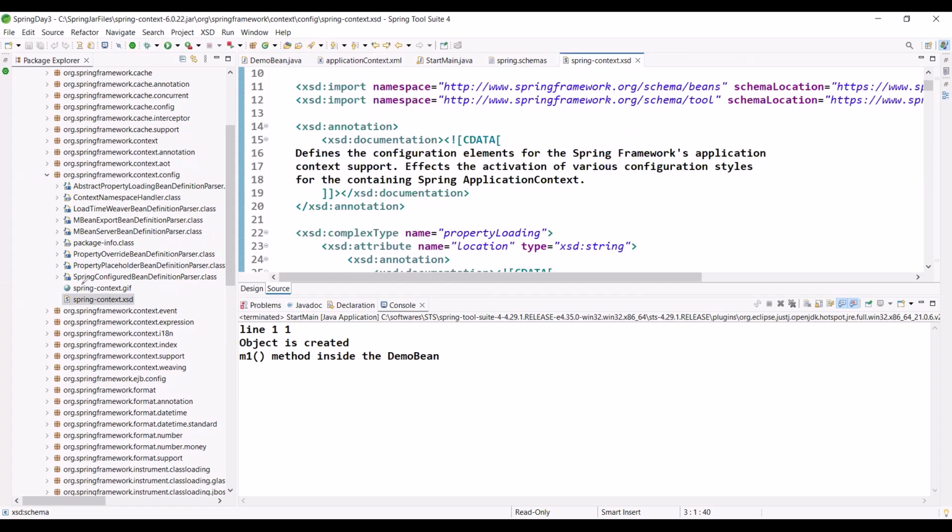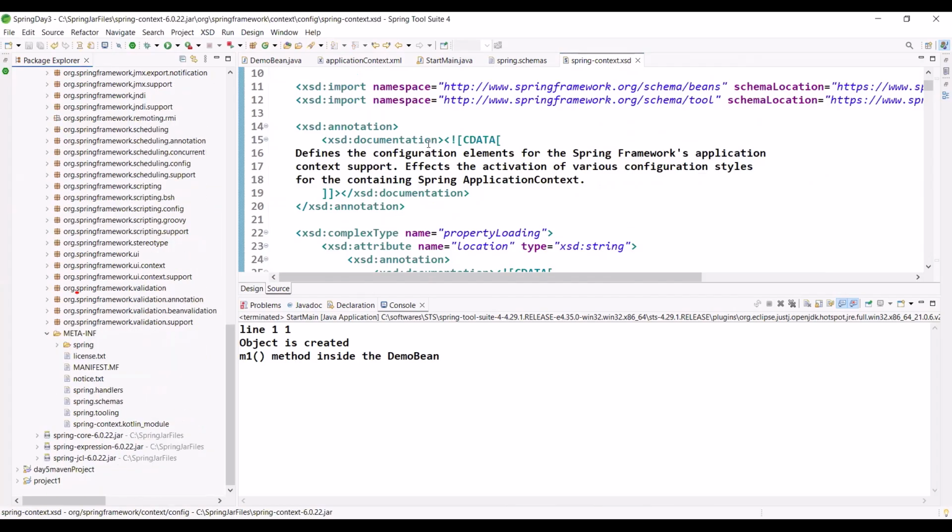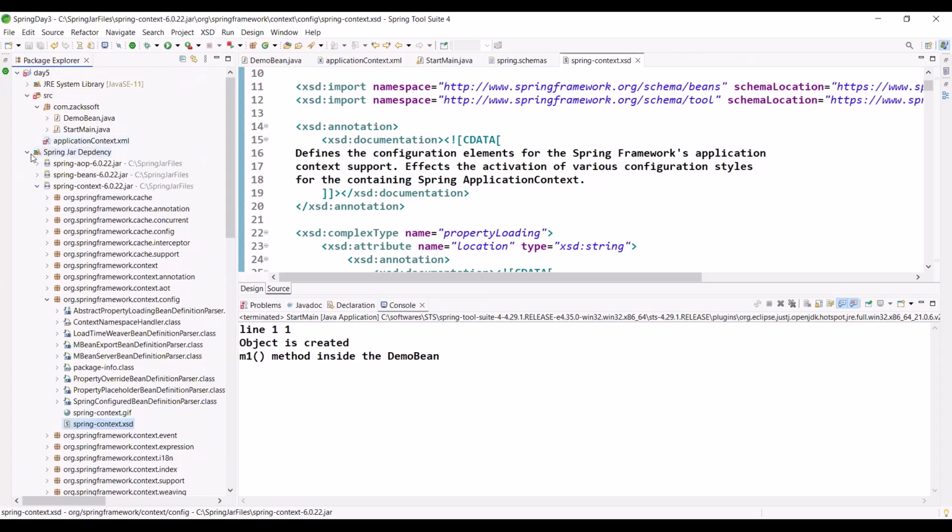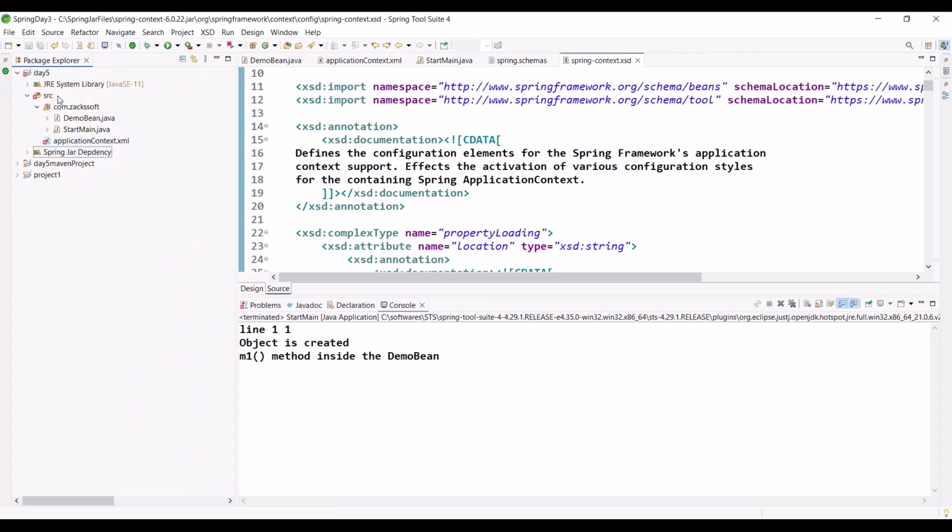So this Spring schemas file, available inside META-INF, is called a mapping file, right? Mapping file. If you get some basic idea, then perfectly fine. If you can't understand, there is no problem, right?